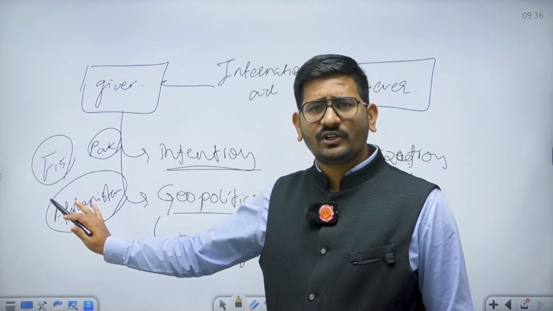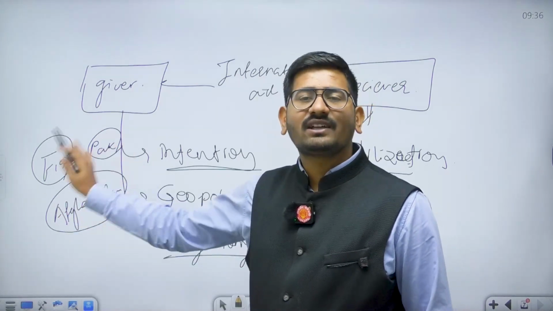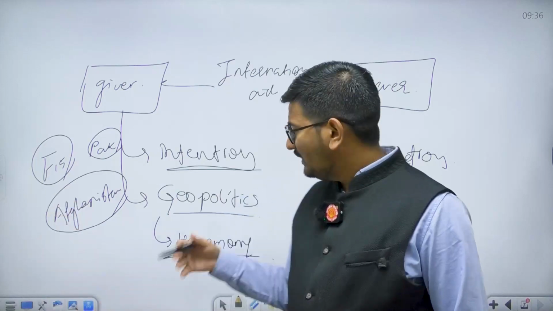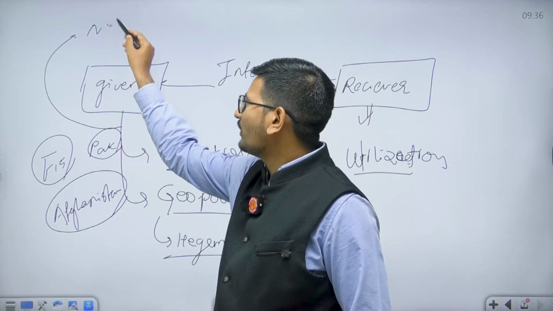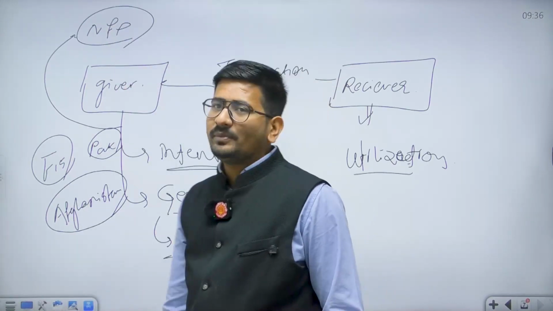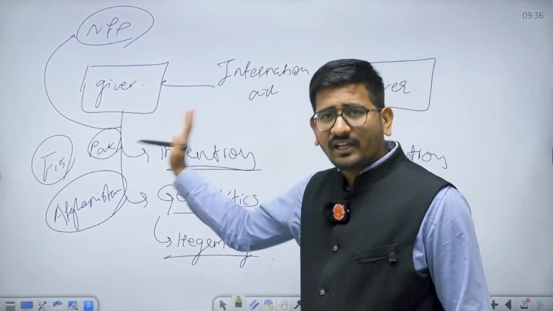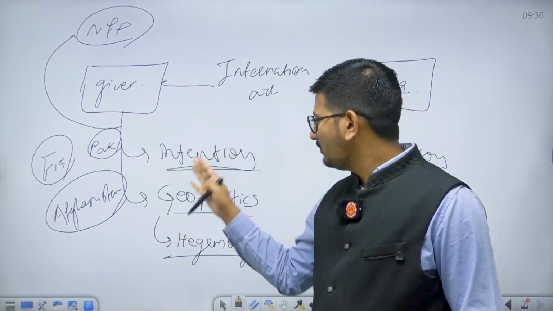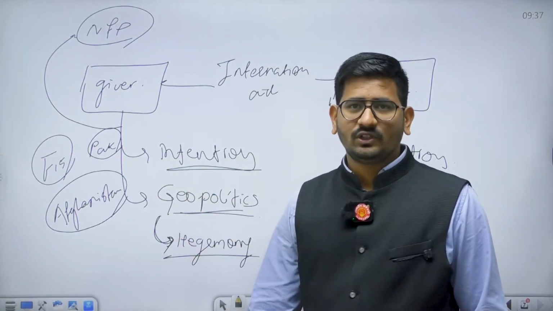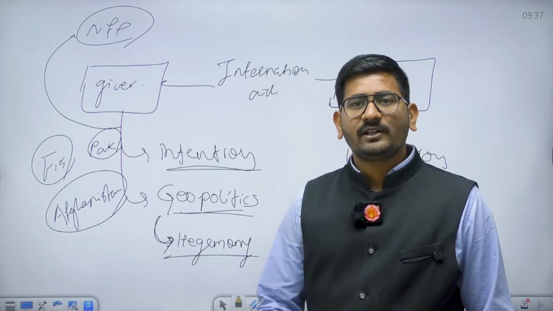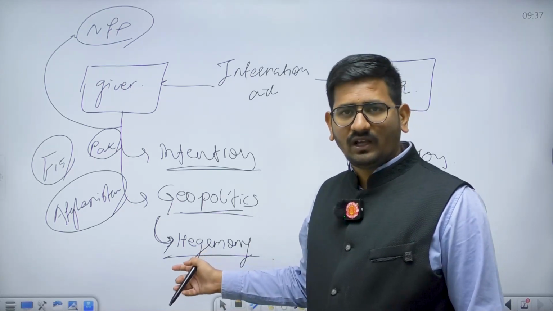I am not here to make you understand international relations or geopolitics. I am saying that this can be one of the roles. Even India is also playing an international role in terms of geopolitics, ensuring the neighborhood first policy to keep its neighbors happy. Are you getting it? So the intention may not be development. Sometimes the intention may be geopolitics or creating hegemony. So many times the US provides it to Japan in terms of military assistance, troop contribution, etc., to maintain the hegemony. Are you getting it?